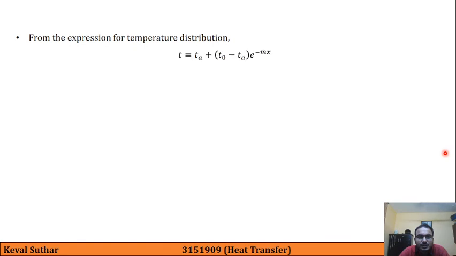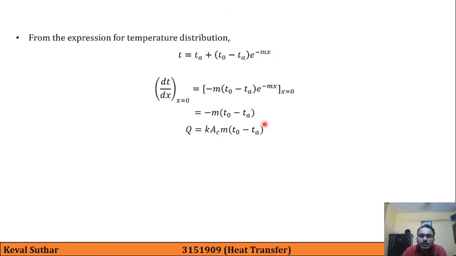From the expression of temperature distribution, T is equal to Ta plus T0 minus Ta into e raised to minus mx. So we can differentiate it, at x equal to 0. At x equal to 0, the exponential term will be 1. So we are left with only the remaining term, that is minus m into T0 minus Ta.